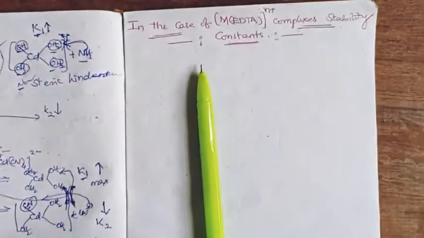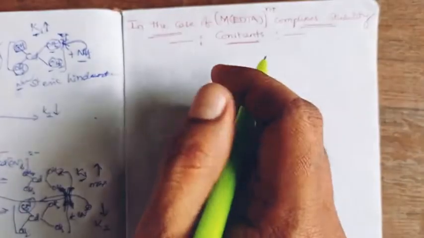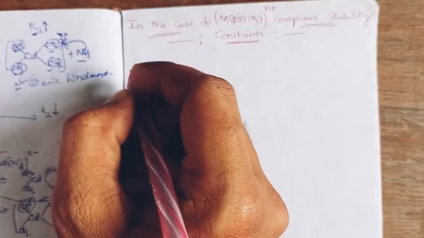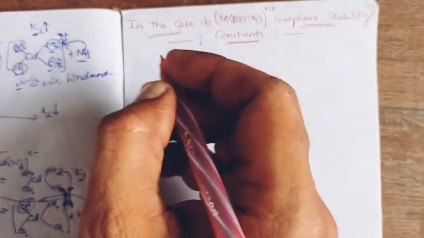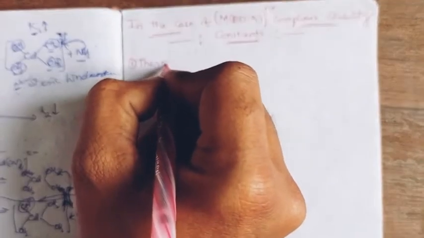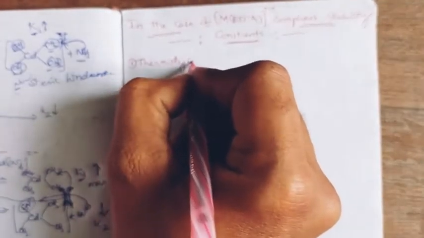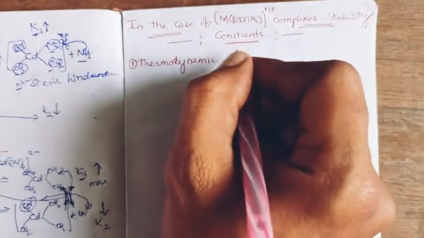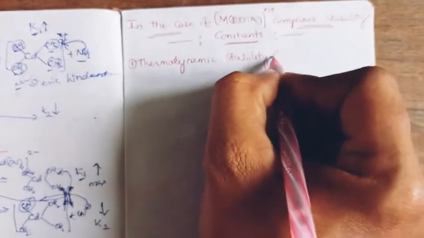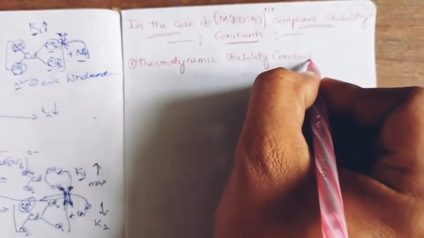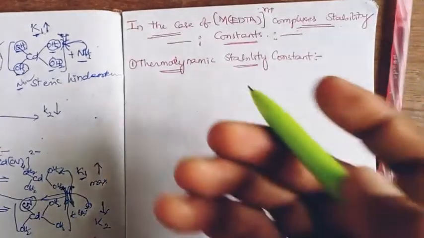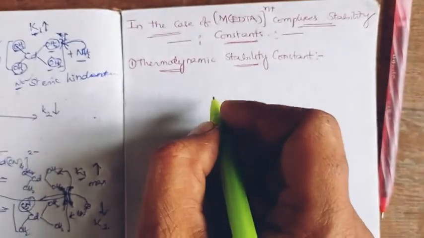Initially, the thermodynamic stability constant. In complexes, what we generally consider is the thermodynamic stability constant. And this was defined in previous classes also.